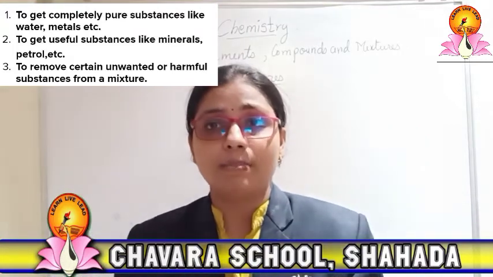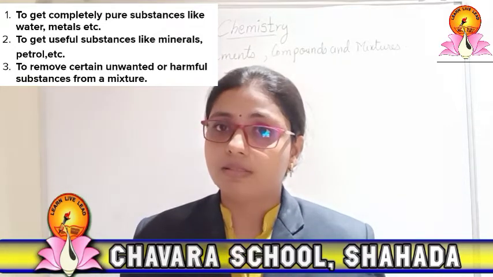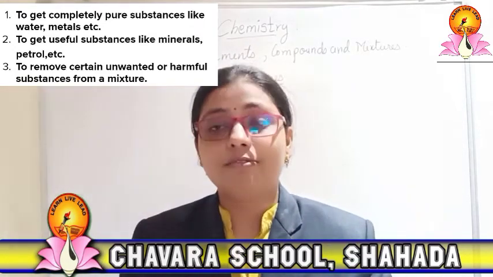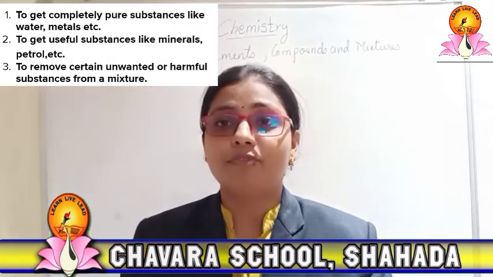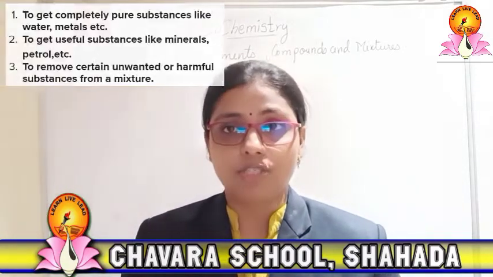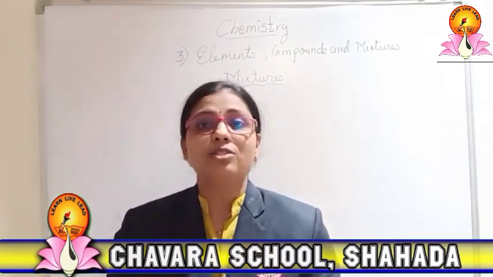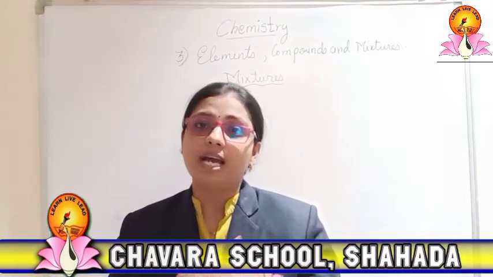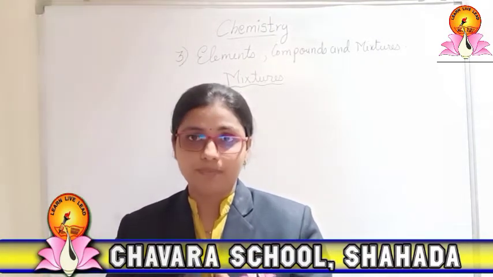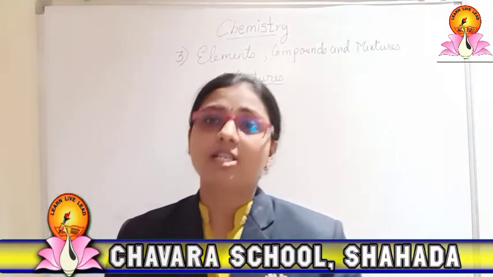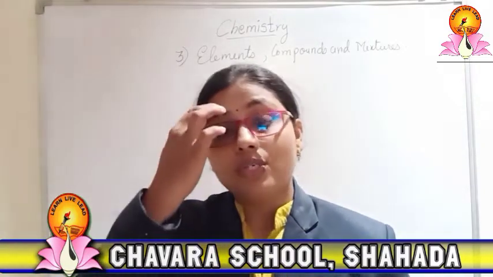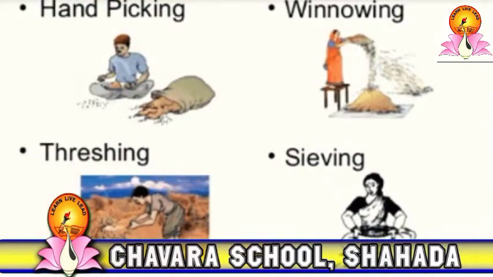To make this separation, what is required? What methods are required? For that we are going to see the different methods of separation of mixtures. They are divided into solid-solid, solid-liquid and solid-gas. So how are they separated in different ways? The first one is solid-solid. A solid-solid mixture can be separated by the winnowing method, the sieving method or the hand picking method.